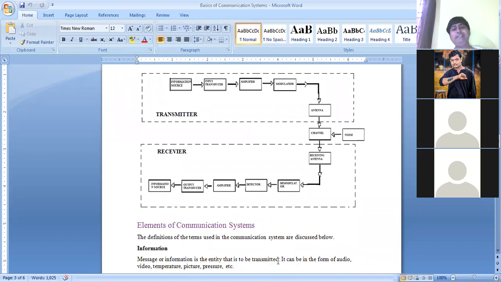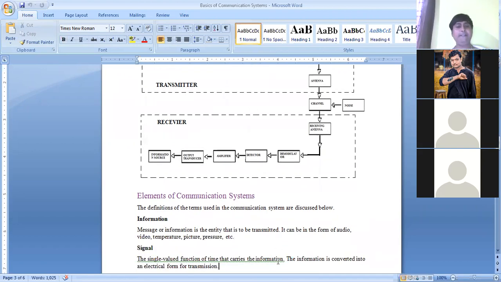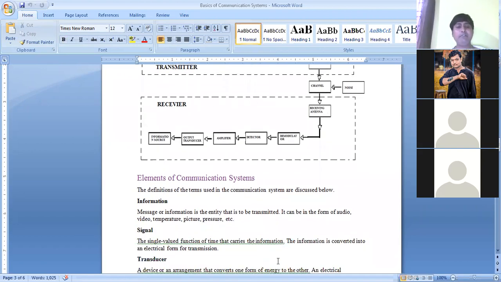I will repeat the same element as a part of summarization. So here we have the term information. What is information? Information or message is the entity that is to be transmitted. That means here we can consider this as the information or the source. That means the signal which we want to transmit, and it can be in the form of audio, video, temperature, pressure, picture, etc., as I told earlier.